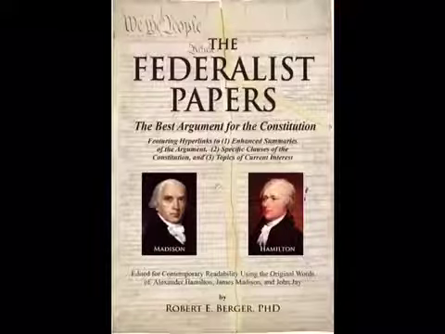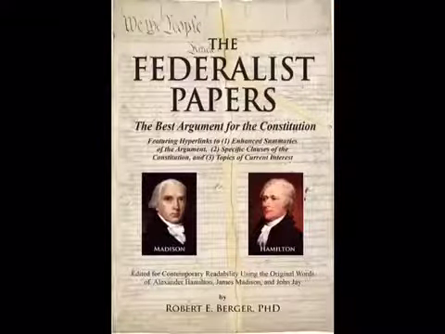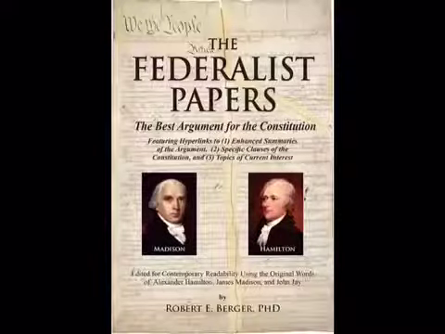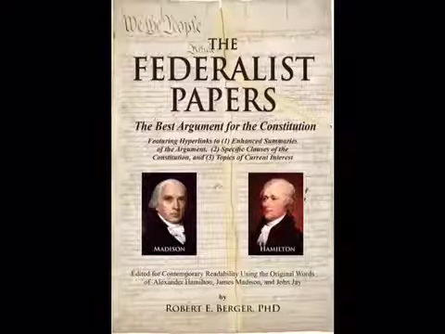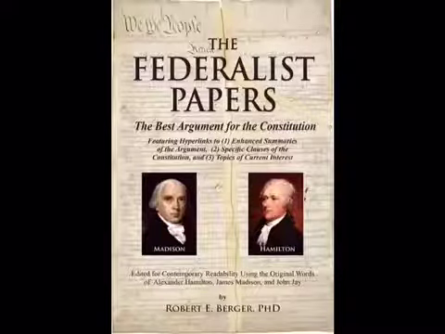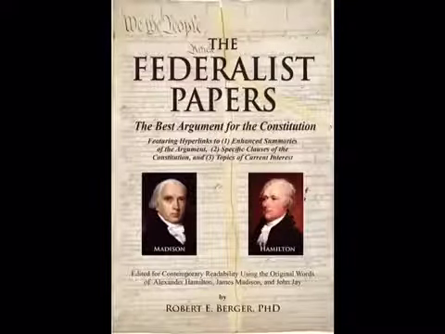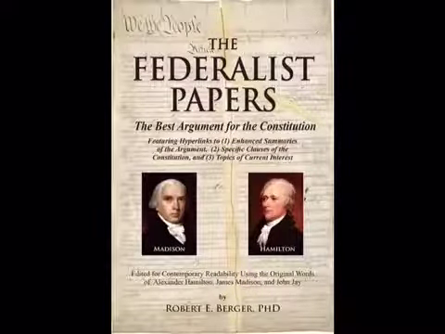Part 6. The Federalist Papers, 1787 through 1788. Question 1. Who were the writers of the papers? The writers were Alexander Hamilton, James Madison, and John Jay. The essays originally appeared anonymously in New York newspapers in 1787 and 1788 under the pen name Publius.